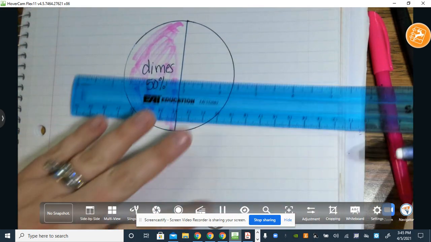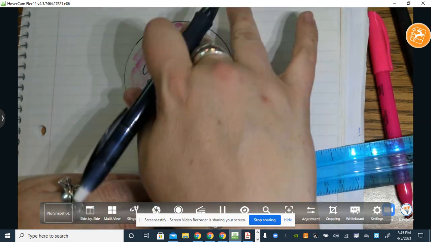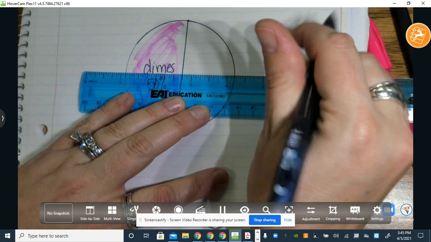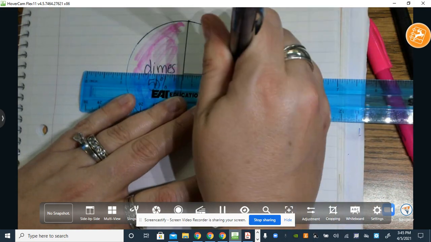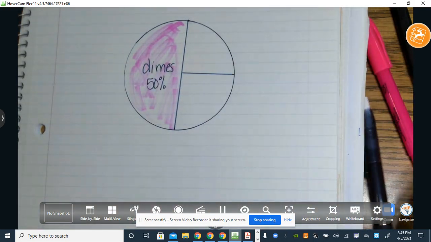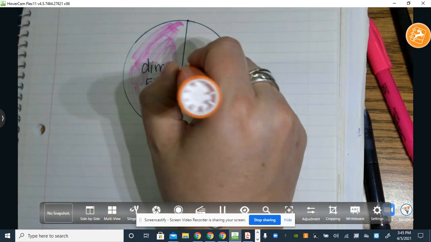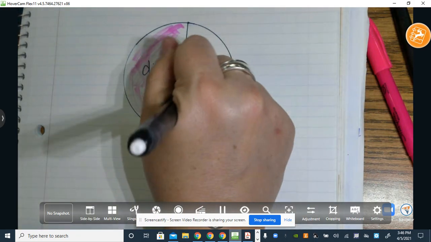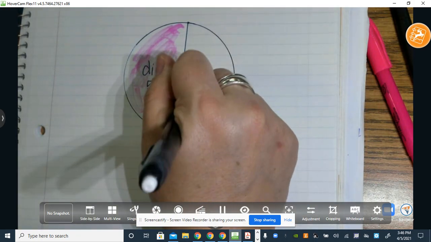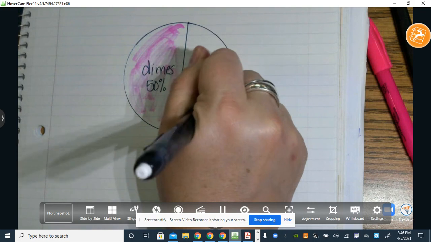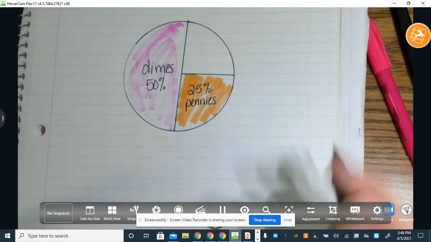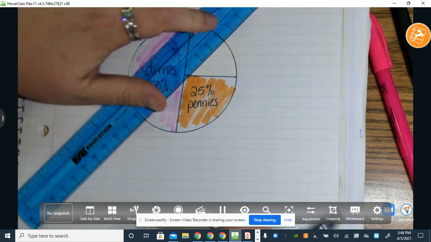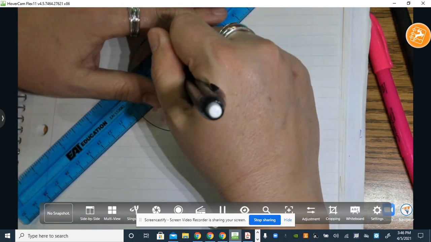And then I know that if I have this left over, that's 50%. And if I have 50%, I get 25%. So this section would be 25%, which would be pennies. And then I have that other part to split between nickels and quarters.